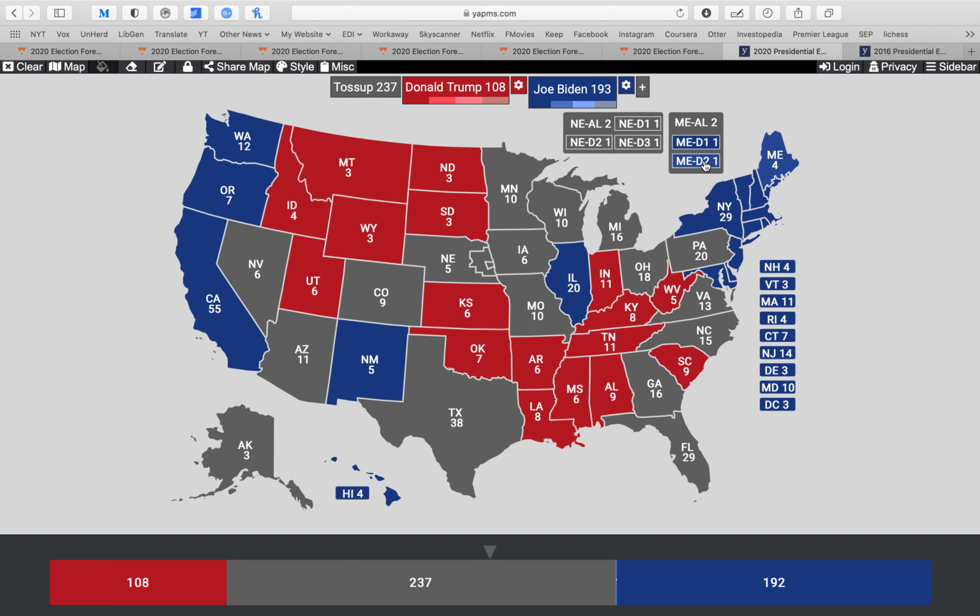We've then got Maine's 2nd district, which I would characterize as likely. Likely means, by the way, that one party leads the other by somewhere between 5 and 15%. And so it would get that one electoral college vote, Maine's 2nd district electoral vote, and the AL stands for at large, and I think overall the Democrats will win that state.